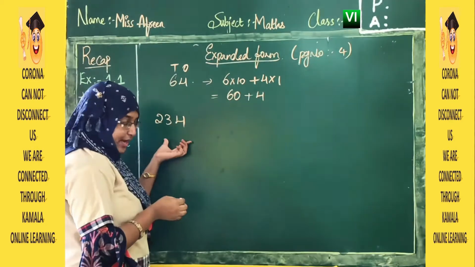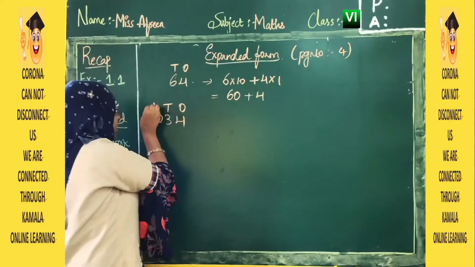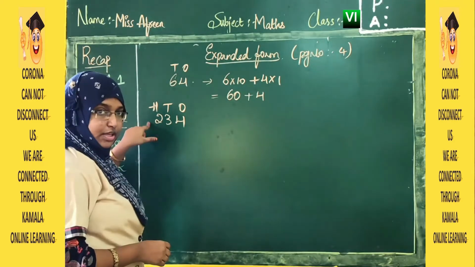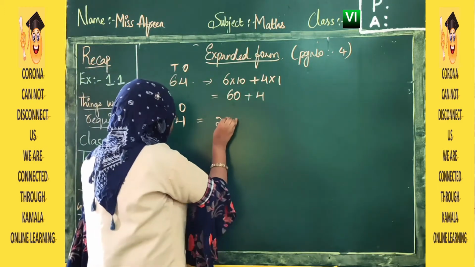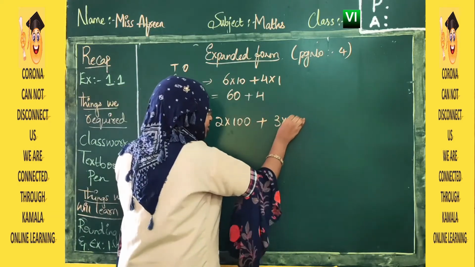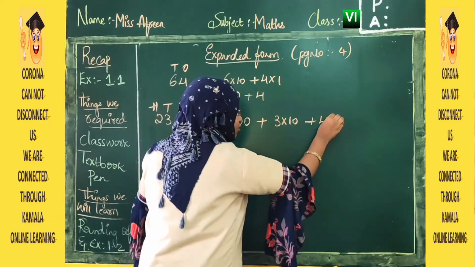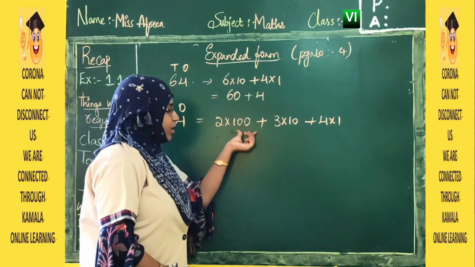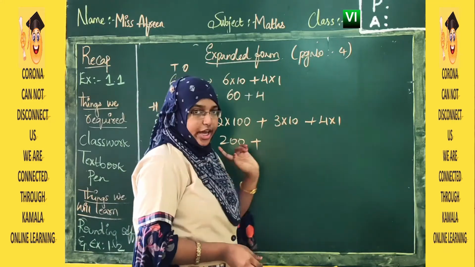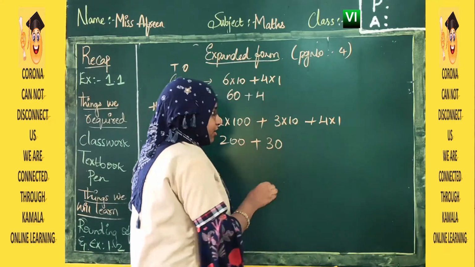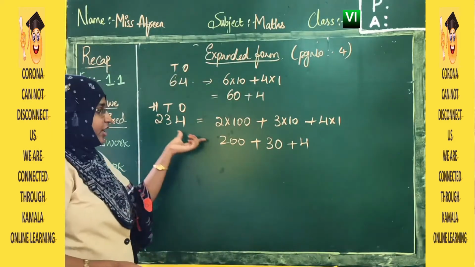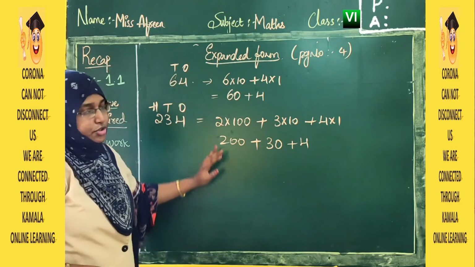234. Firstly we will write place values, ones, tens, 100. Now what we will do? We will multiply the place digit with the place value, right? So 2 into 100 plus 3 into 10 plus 4 into 1. See what you do? 2 into 100 is 200 plus 3 into 10, right, it is 30 plus 4 into 1 is 4. This is the expanded form for 234. This is how we are going to follow.